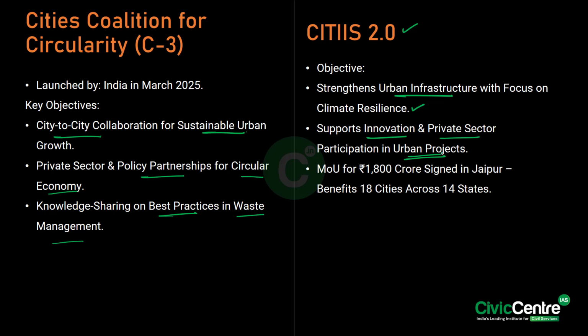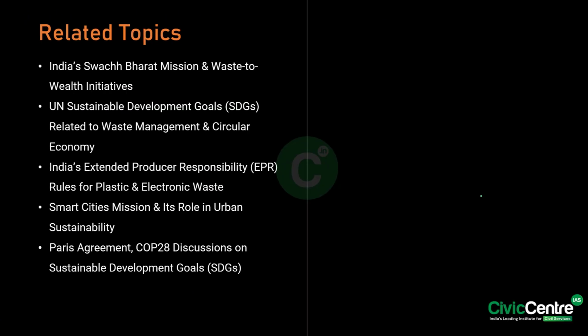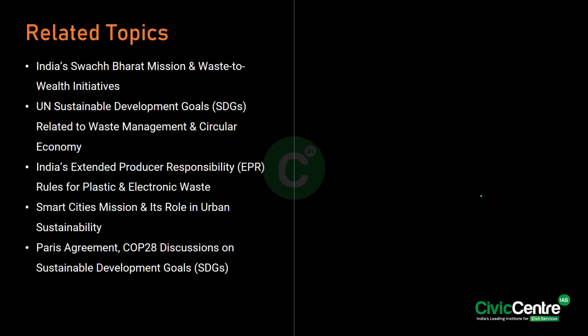Know that a memorandum of understanding for 1800 crore rupees was signed in Jaipur, which benefits 18 cities across 14 states. And we have something called the Regional 3R and Circular Economy Forum, which was started in 2009 and focused on the Asia-Pacific region. So it aims to reduce the waste generation, enhance resource efficiency and promote sustainable urbanization.